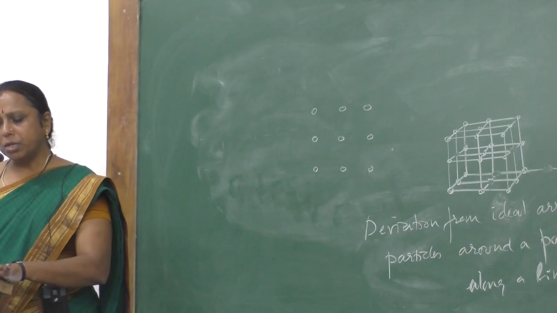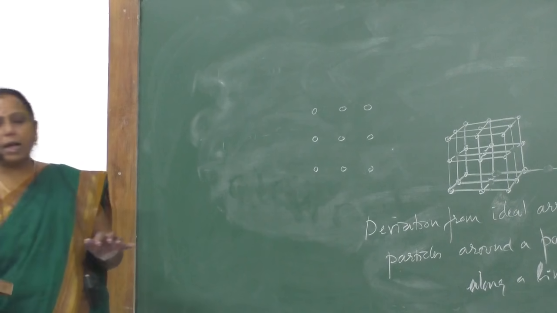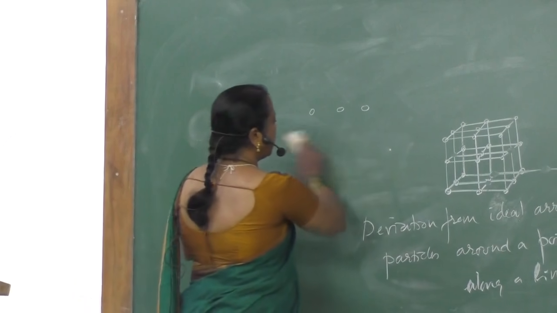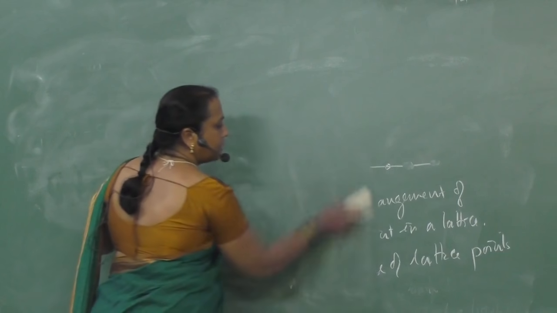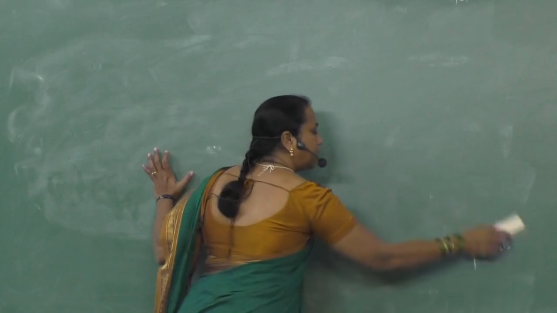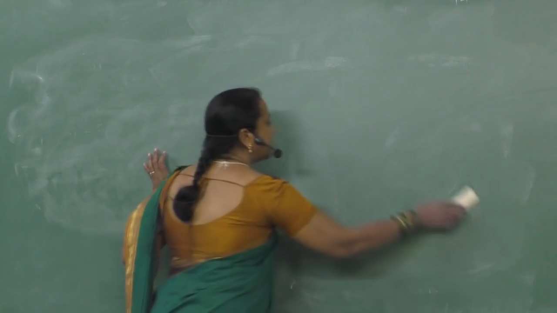Coming to the next question, distinguish between Frenkel defect and Schottky defect. Very important question. It is often asked in the theory examination, and you will get questions in competitive exams also.